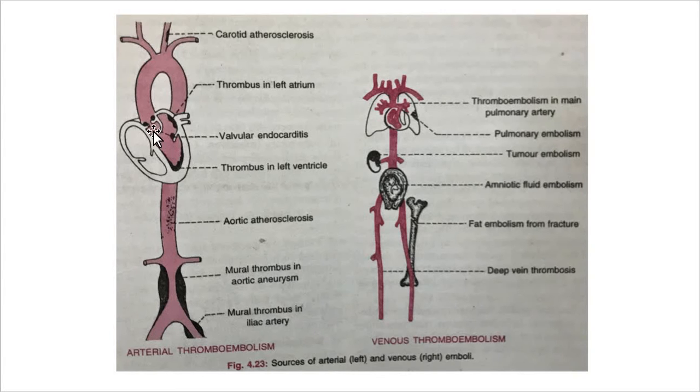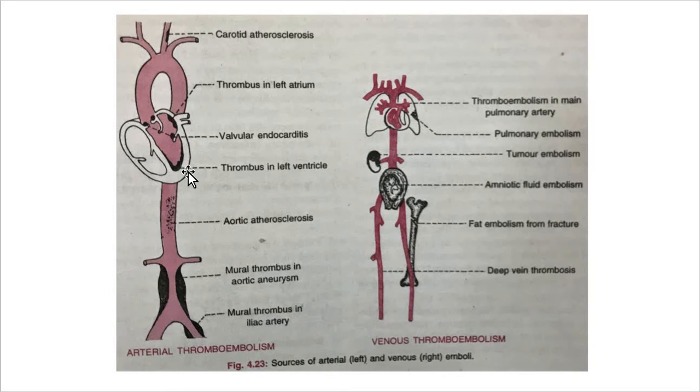Thrombus in the valvular walls, where the walls are there, is valvular endocarditis. Then here you can see the thrombus in the left ventricle. Okay, so the thrombus is whatever bodies get accumulated by means of blood and different types, which I already discussed. So they form the thrombi.